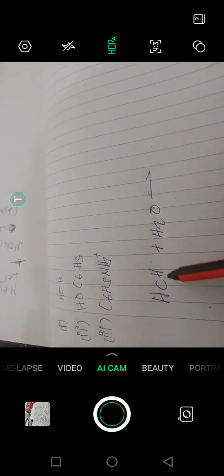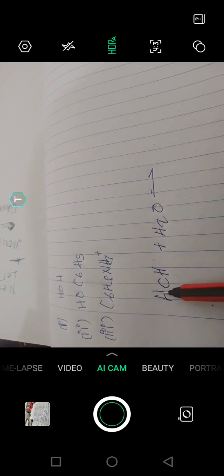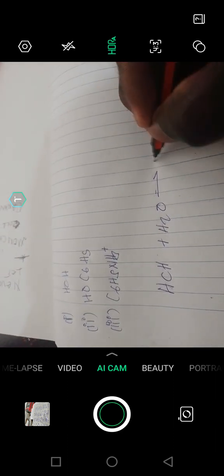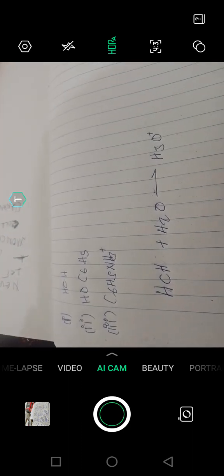I'm going to have an acid there. According to Bronsted-Lowry theory, an acid is a proton donor. It is a proton donor which donates hydrogen to water here, and water will come in with hydronium there. Get the point, right?